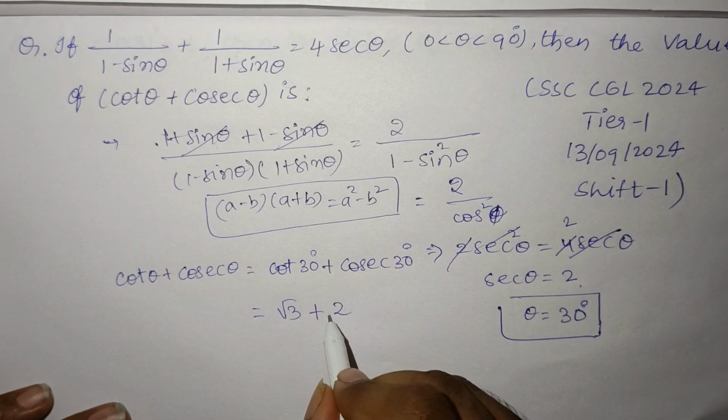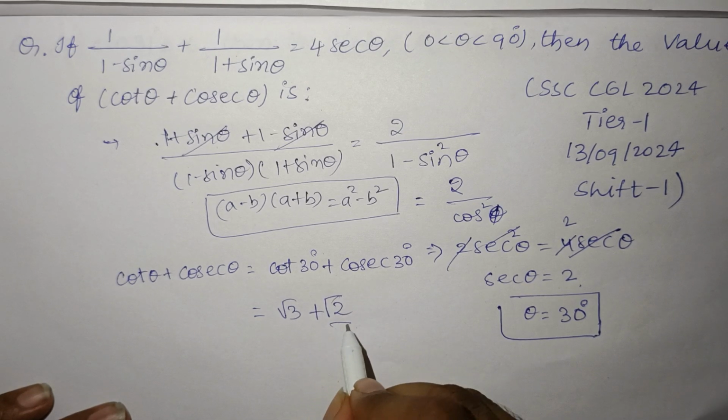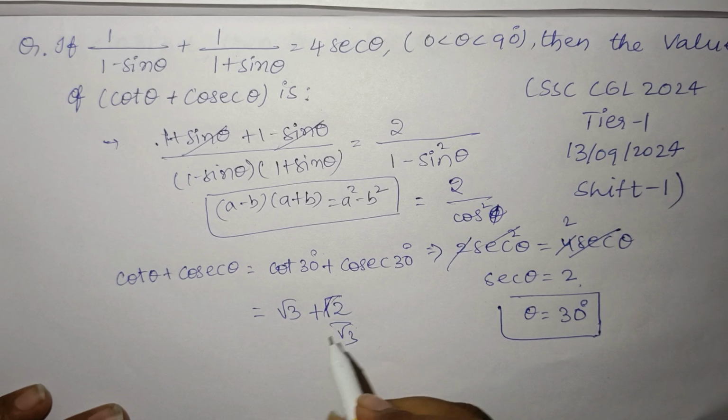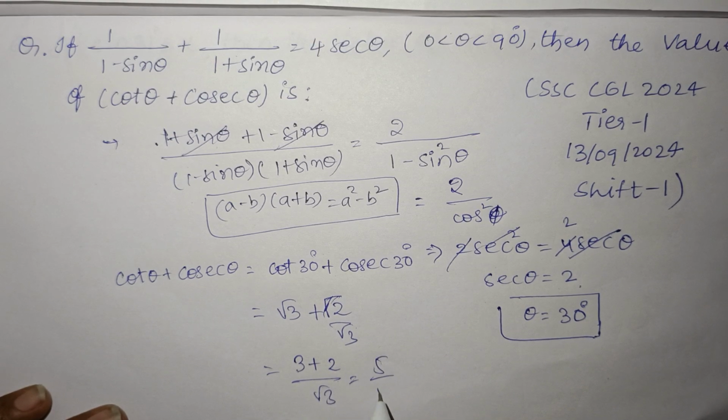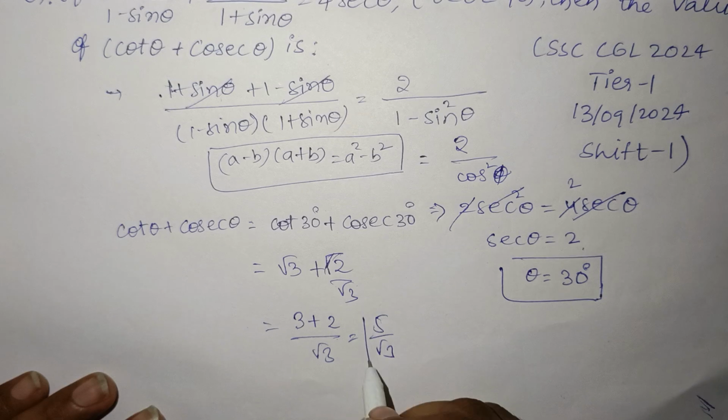Sorry, it's 2 by root 3, which becomes 3 plus 2 by root 3, which is 5 by root 3. This is the answer, guys.